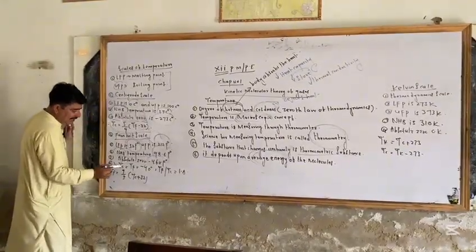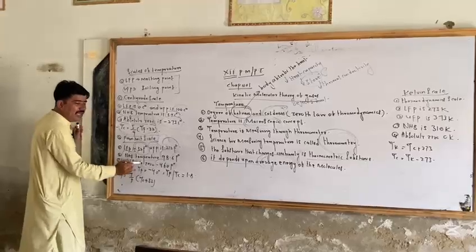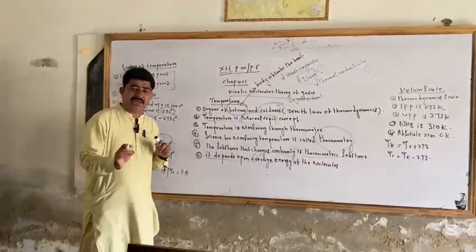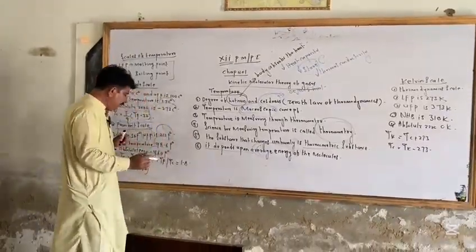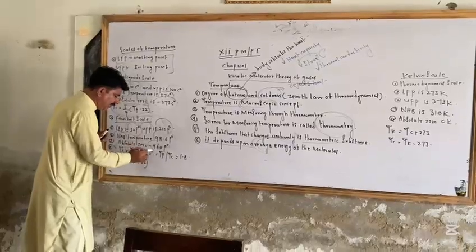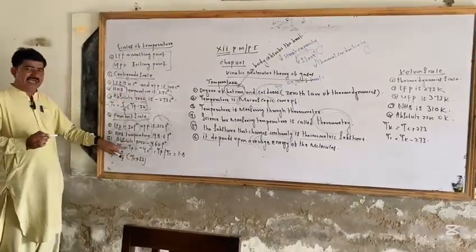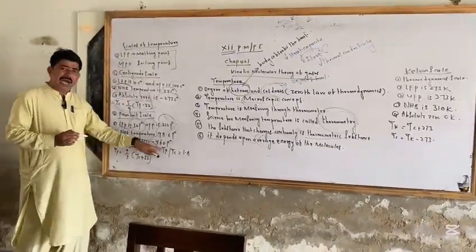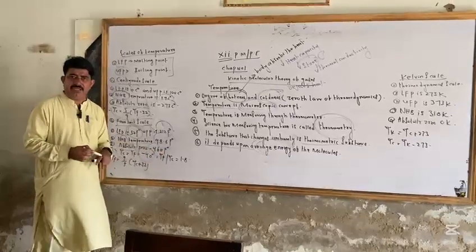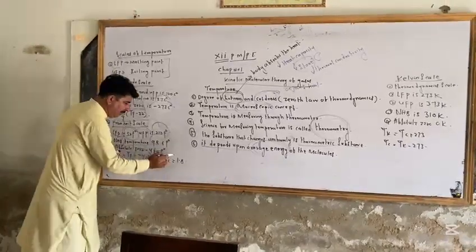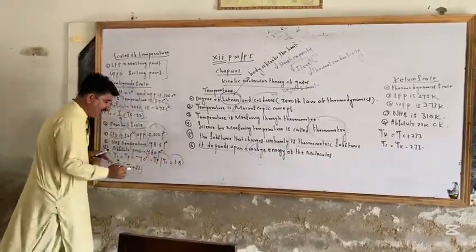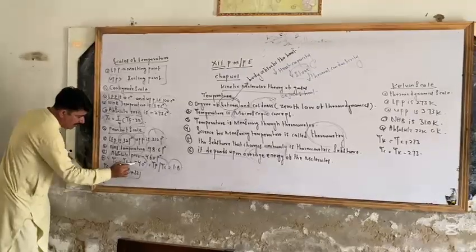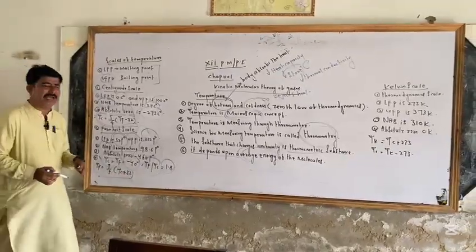And also TC and TF meet. It means the Celsius scale and Fahrenheit scale meet at one point, that will be minus 40 degrees. At minus 40 degrees, TC and TF will coincide. And also the ratio between TF and TC will be equal to 1.8. This is the ratio of TF and TC, and this is the formula. With this formula we can solve Fahrenheit problems.